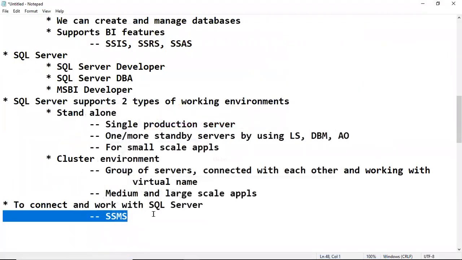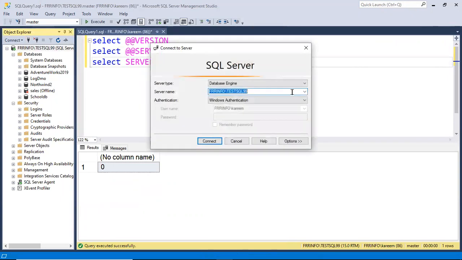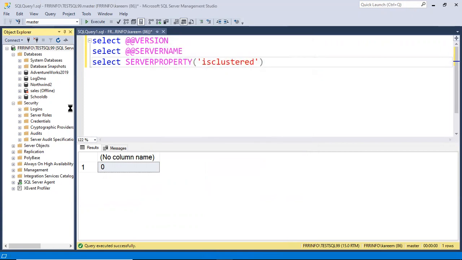That is how we are connecting and working with SQL Server. One of my clients has a server in Africa. If I connect from here, we can start working with it.